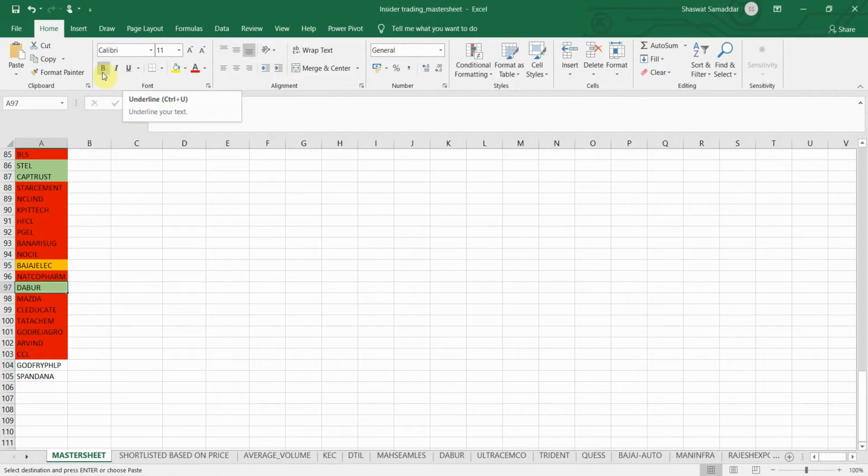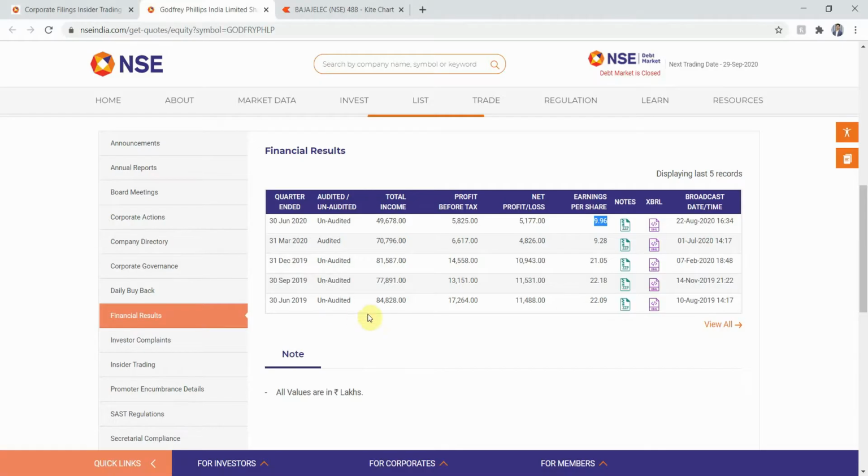Now the final and an optional parameter is left, that is earnings per share. So I'll go to the financial results for that. As you can see, the latest earnings per share reported is positive, that is rupees 9.96. So it is going to be color coded in my list as green, and I'll tell you how to do the further analysis in a bit.